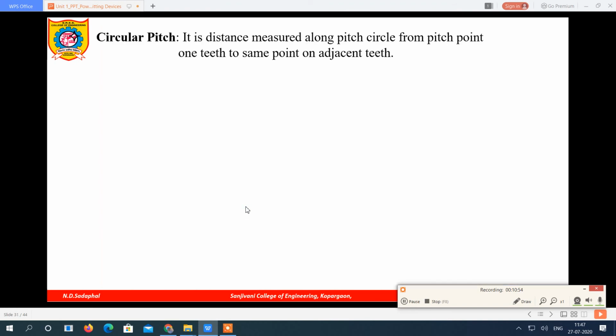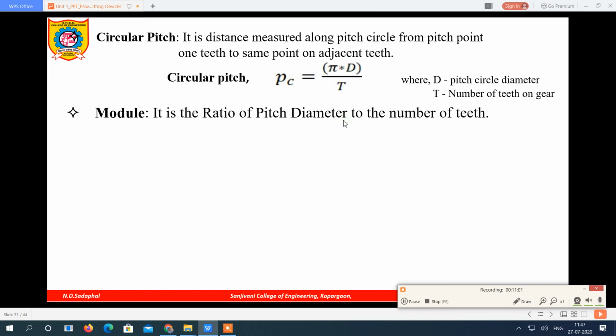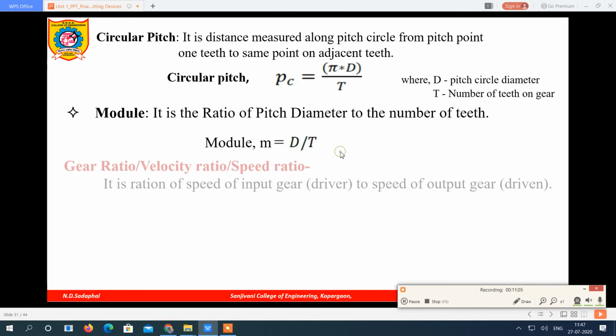Next is circular pitch, which we have seen. Circular pitch is given by the formula pi into D upon T. Module we have seen, the ratio of D by T, that is pitch circle diameter to the number of teeth. Now the next very important point, on which there will be numericals, is the gear ratio, also called the velocity ratio or speed ratio.